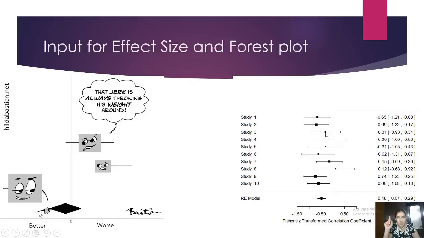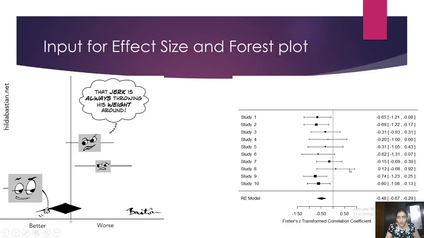Remember those horses? Small horse, big horse. These are the powers of those horses. So study number 1 is nothing but the power of horse 1. Study number 2 is the power of horse 2. Study number 3 is the power of horse 3. Now these black squares that you see, some squares are big, some are small, some are very tiny. These are all based on sample size. Generally when a forest plot is made by software, the studies having a higher sample size are given more weightage.